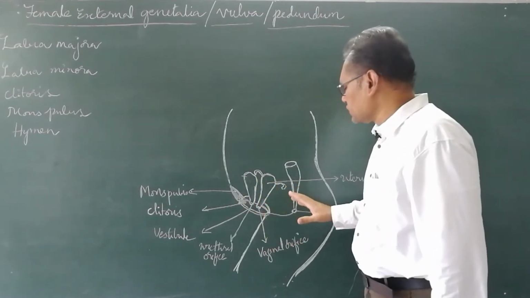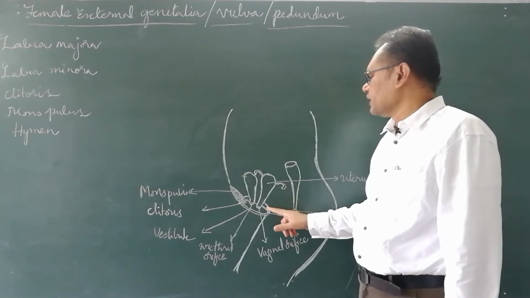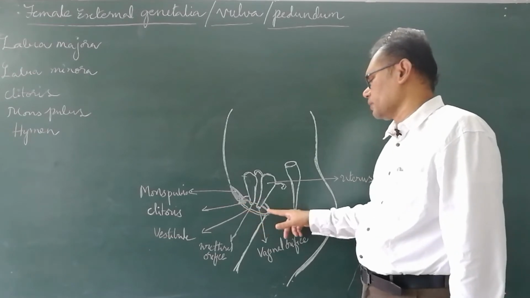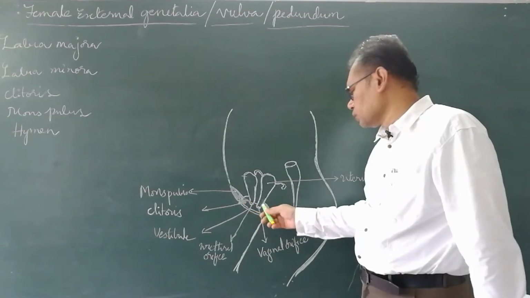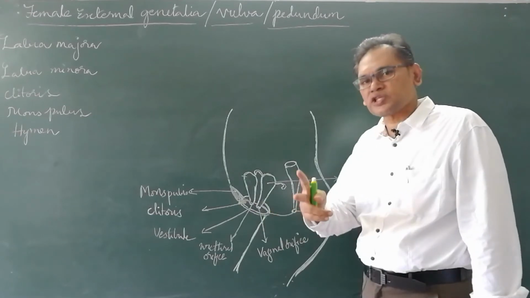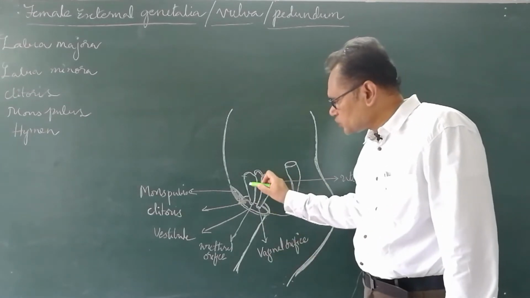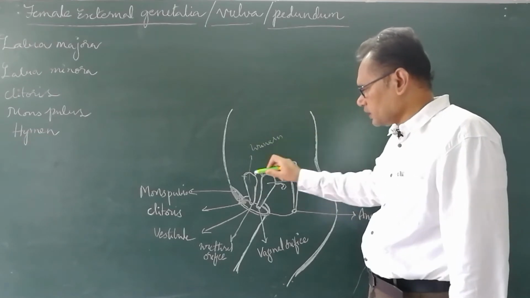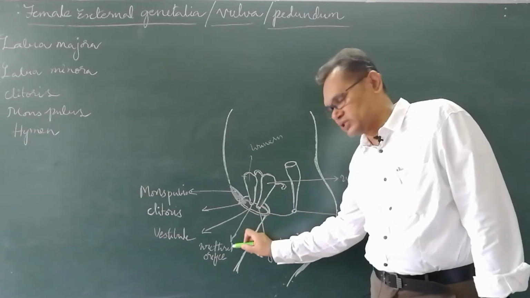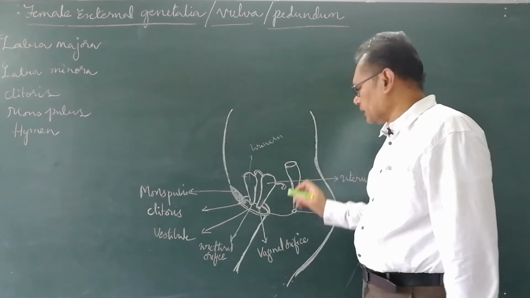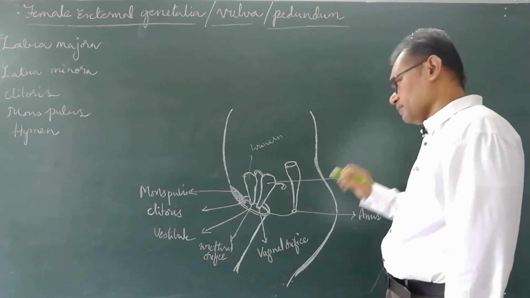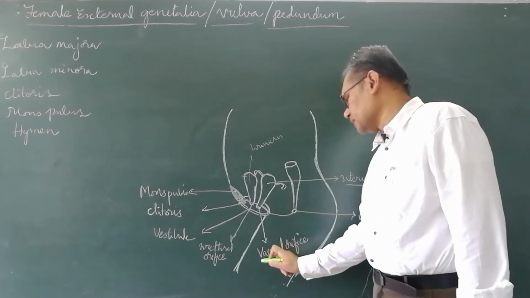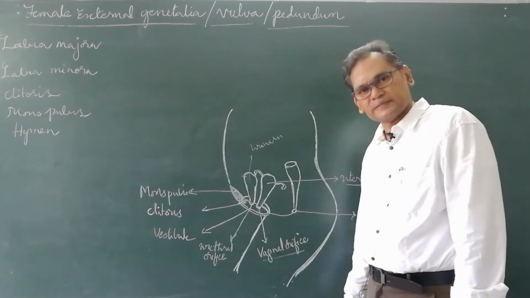In this pelvic region, if you observe, there is an opening called the vestibule. Two structures open into this vestibule. The urinary bladder opens through the urethral orifice, and the uterus opens into the vestibule through the vaginal orifice.